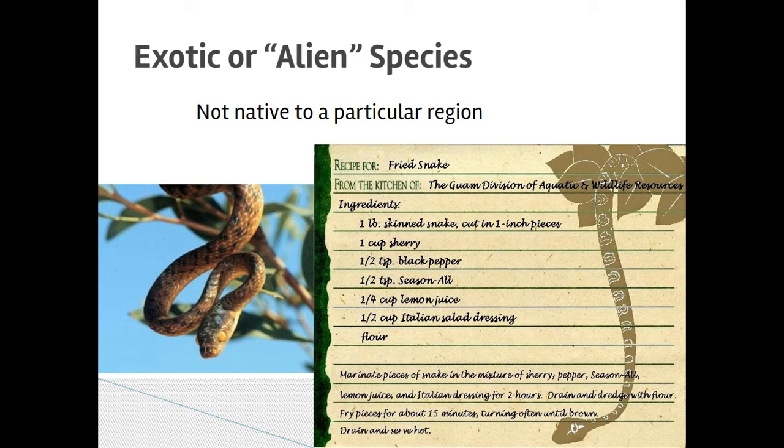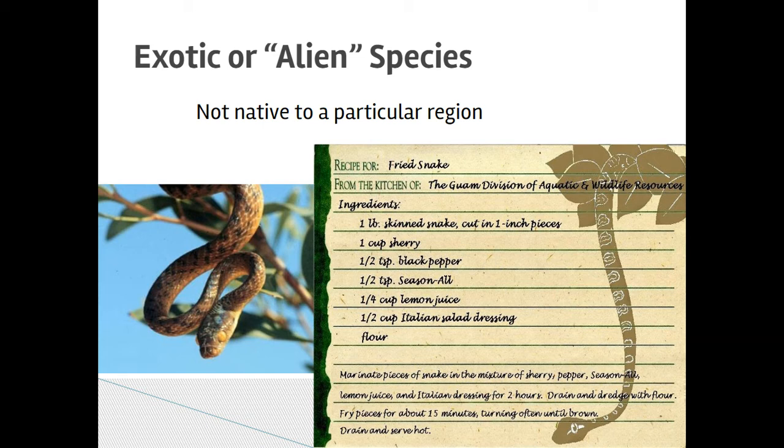So sometimes we accidentally bring exotic species with us to new places because they're in our food or on our vessels, like our ships. That's how we got zebra mussels in the Great Lakes, and how it's continuing to spread to other waterways throughout the United States. And sometimes we bring them there on purpose because we think that, oh, this species will help to control the population of another species, and then it just gets out of control. Shocker. Sometimes we make mistakes.